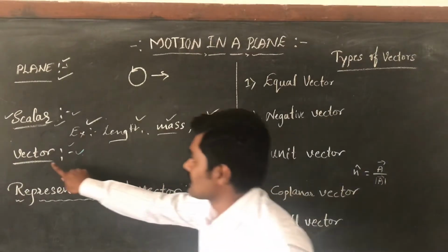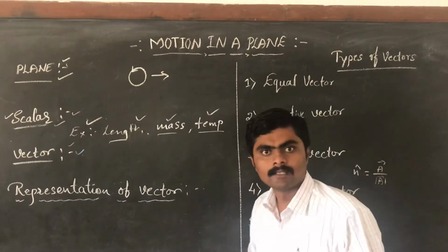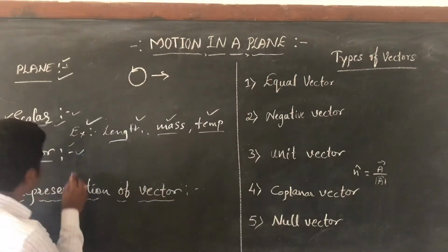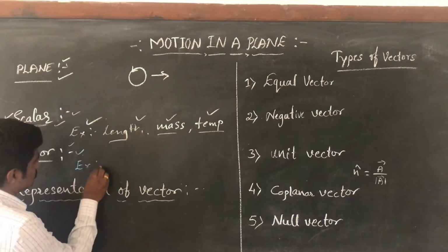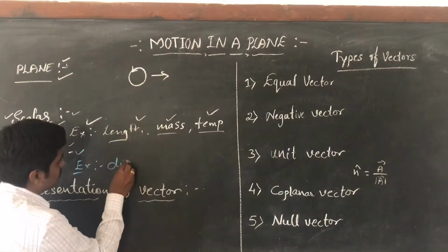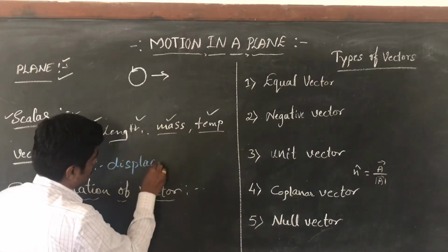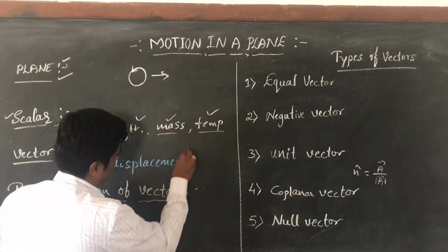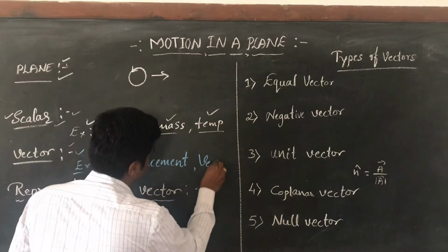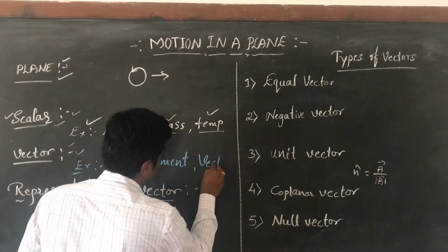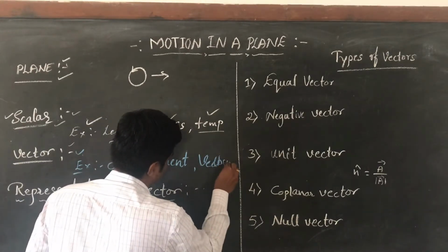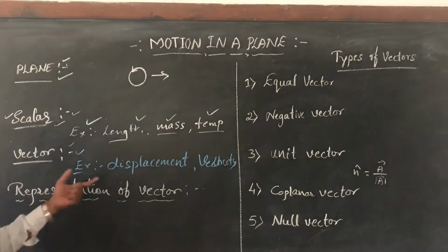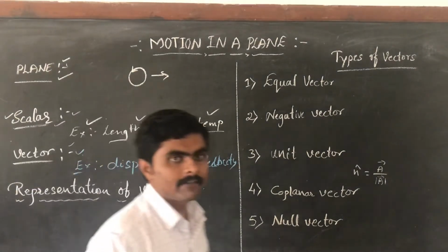Such a quantity is a vector quantity. Examples of vector quantities are displacement and velocity.